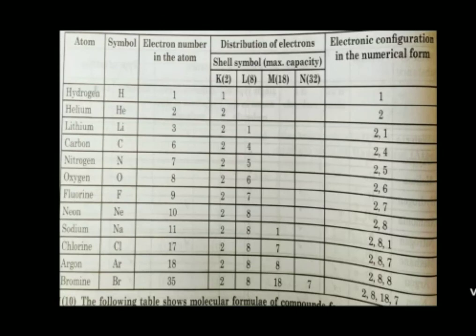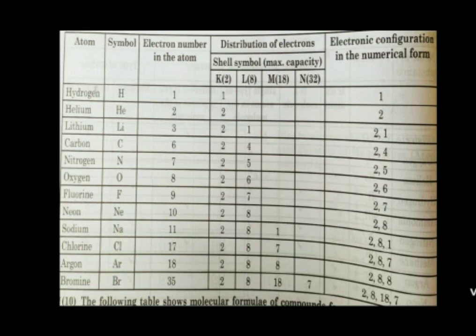Student, observe the table carefully. Here different elements' atoms are shown with their symbol, and the electron number of the atoms is shown. Then how those electrons are distributed in the shells of that particular atom is also shown. It means the electronic configuration of that particular atom of that element. For example, hydrogen atom: number of electrons in an atom is only one. So in first K shell only one electron is present. Helium He, 2 electrons. So 2 in first shell.